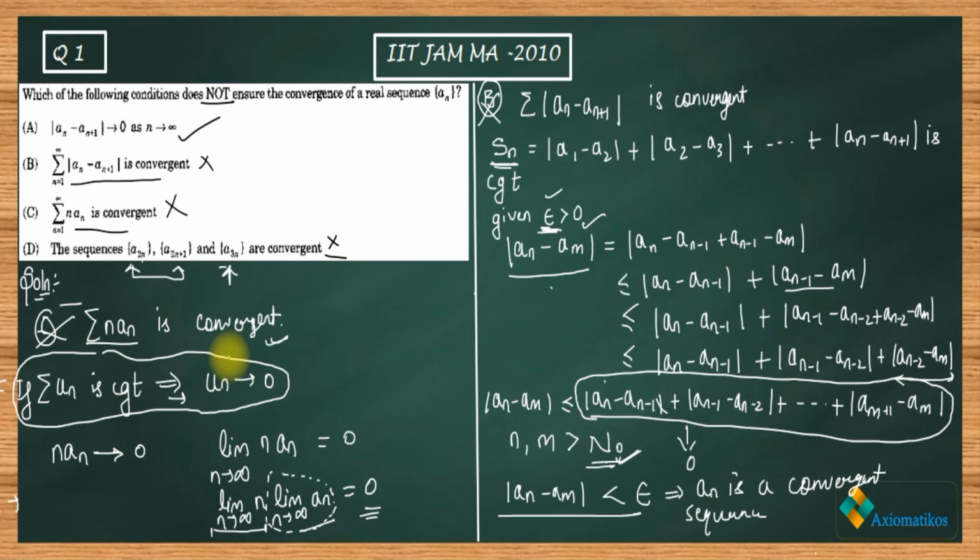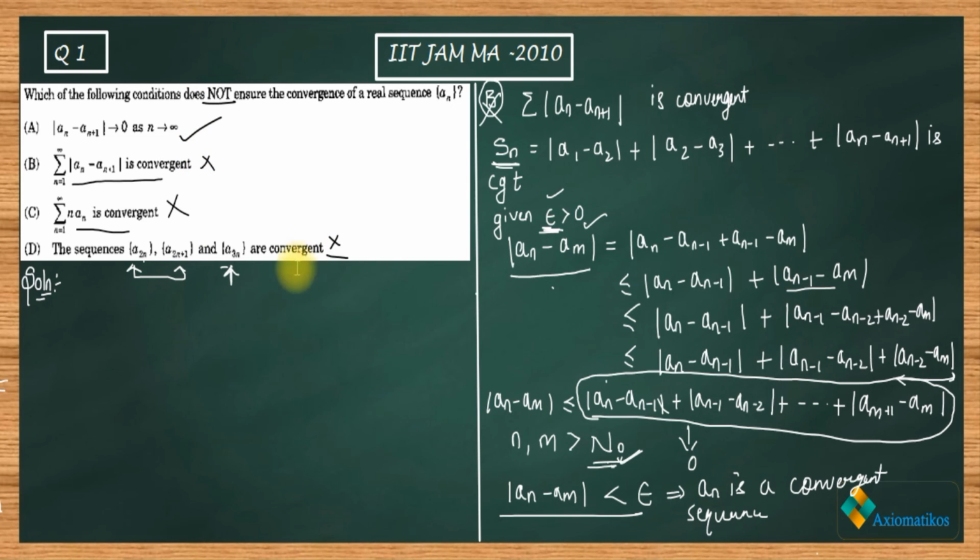So now let us clear the space. Now let us write what is given to you. It is given to you that A2n, A2n plus 1 and A3n, these three are convergent sequences.